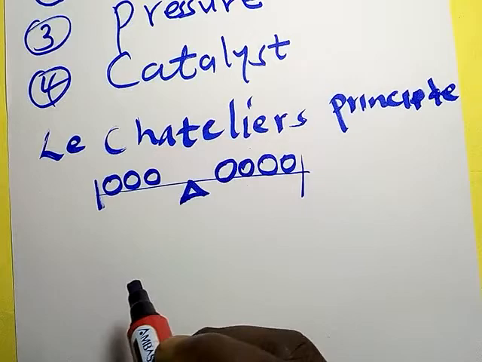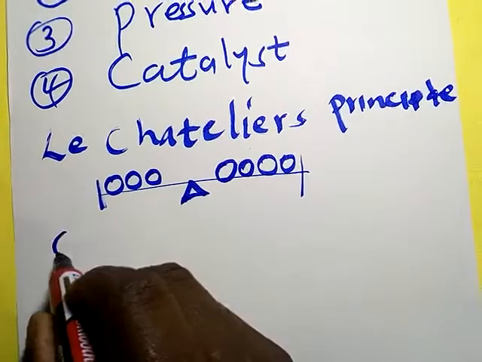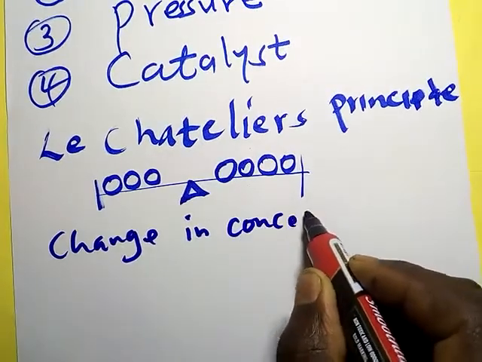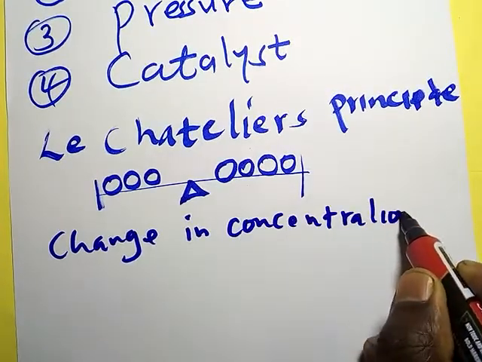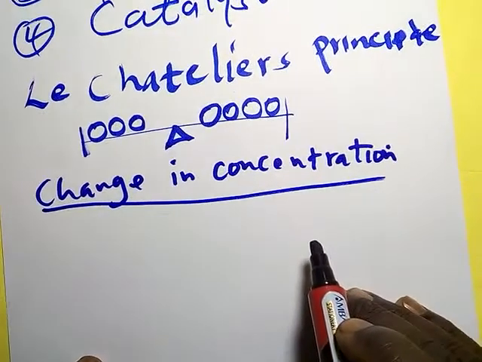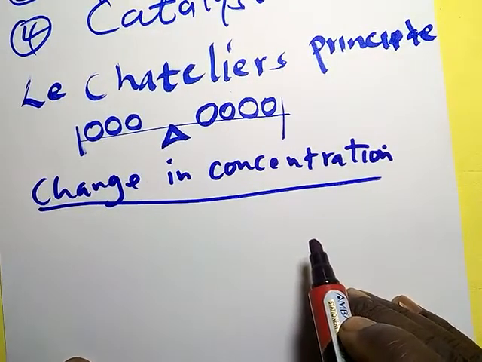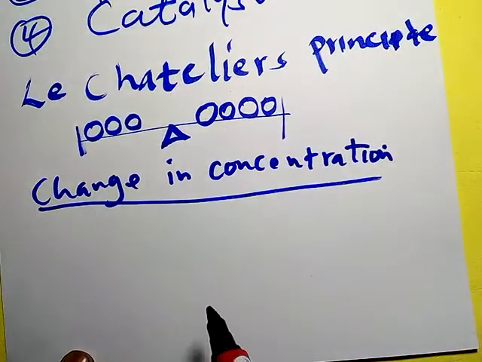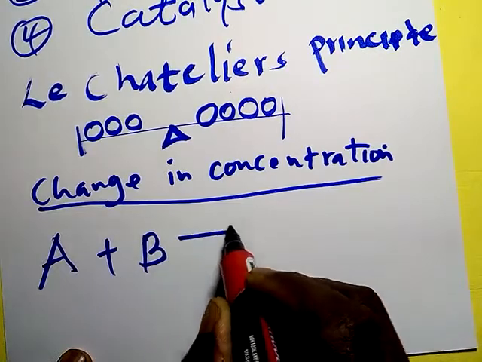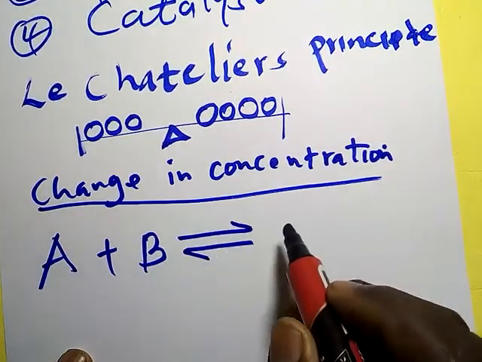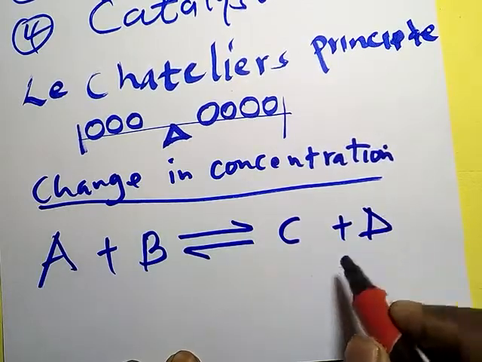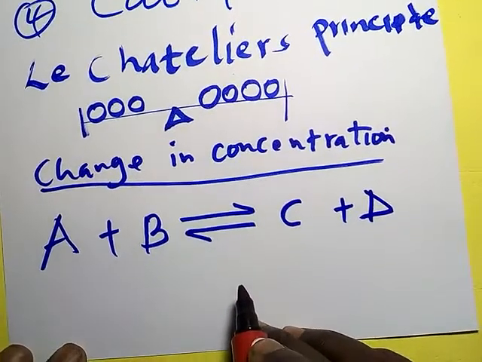So let us start with change in concentration of a system at equilibrium. What happens when, in a system which is at equilibrium, the concentration of the product and the reactants is changed? Let us consider a reaction A plus B which is at equilibrium, and it's going to give us C plus D. This system is at equilibrium.